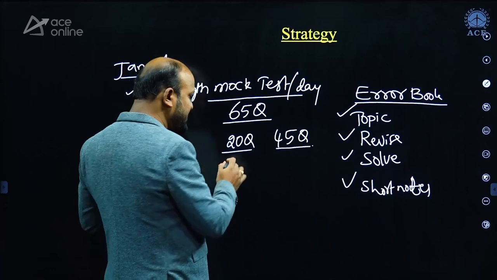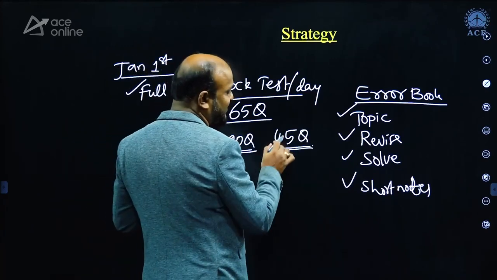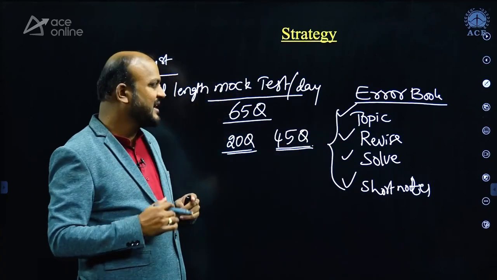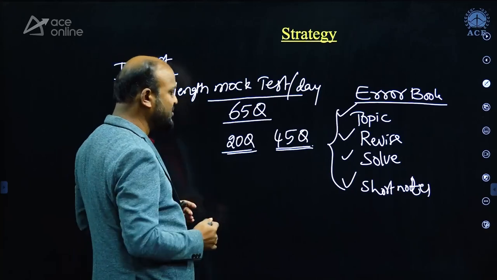So when you write the first test, suppose you are able to solve 20 questions, not able to solve 45 questions. On that day, the topics of those 45 questions are revised and solved and your observations are written as short notes.